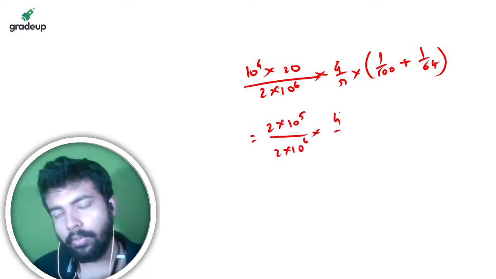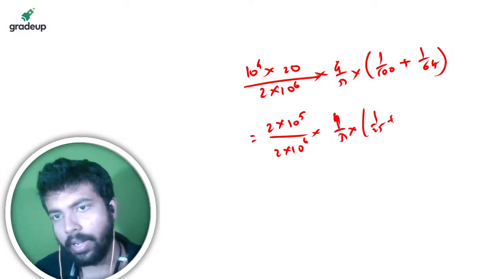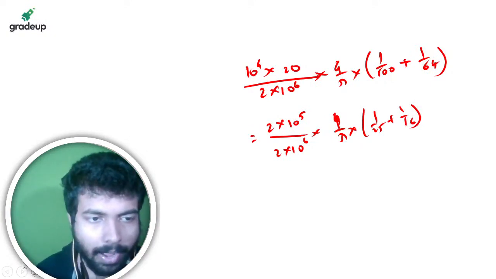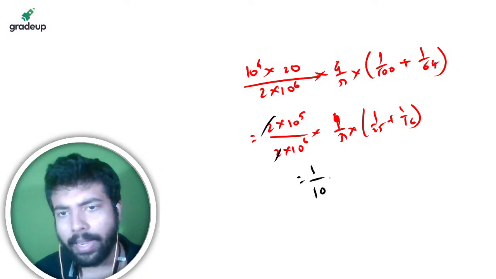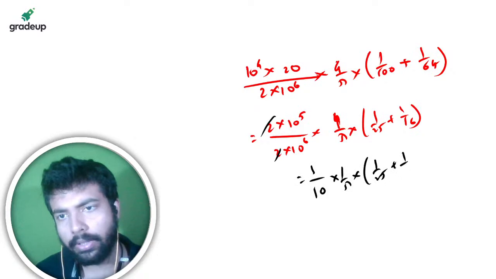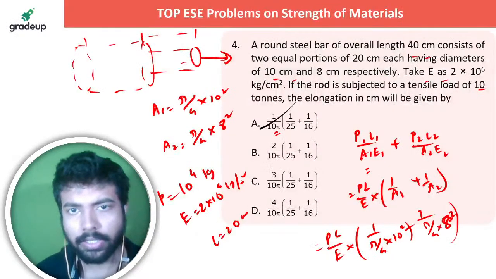So 4 से ये divide हो जा रहा है. So it's 1 by pi, 1 by 25 by 1 by 16. So you people please attend my aptitude series also if you haven't attended yet. So it's 1 by 10 into 1 by pi into this particular thing. So you can find it out. Of course, the first option is correct.